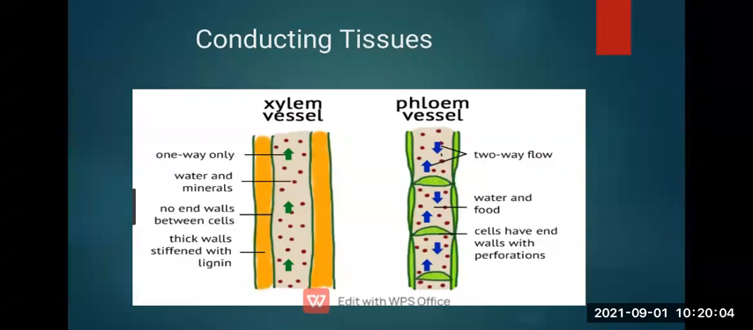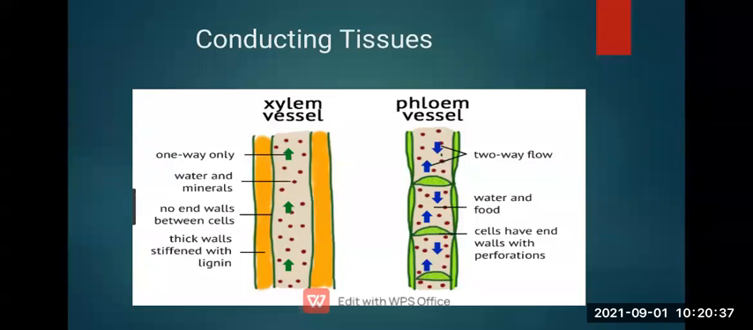See, you can see this conducting tissue, xylem vessel and phloem vessel. Inside the plant, you can see this type of structure. Let us first see this xylem. You can see the green arrow which is going upward. It means the water is absorbed and transported towards all parts of the plant from the soil itself, right? And in the phloem, you can see there is a two-way flow.